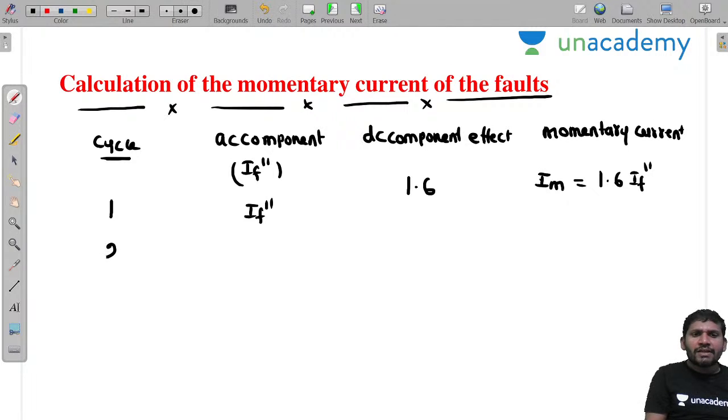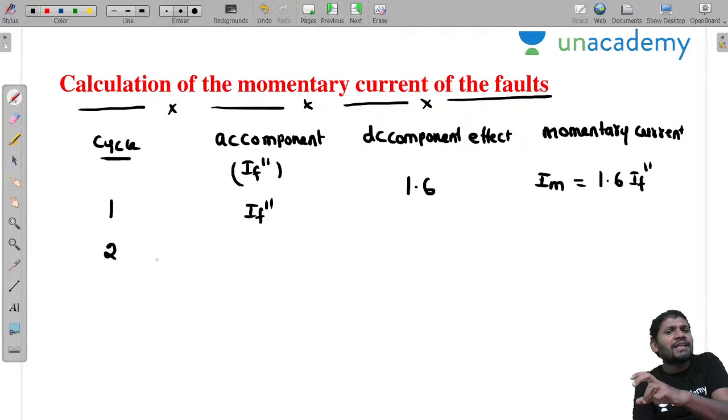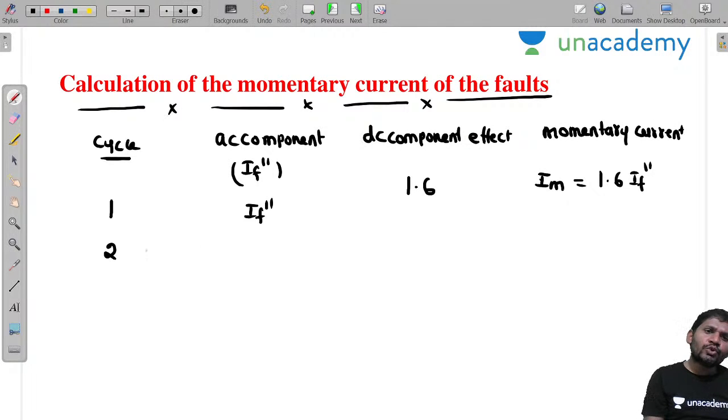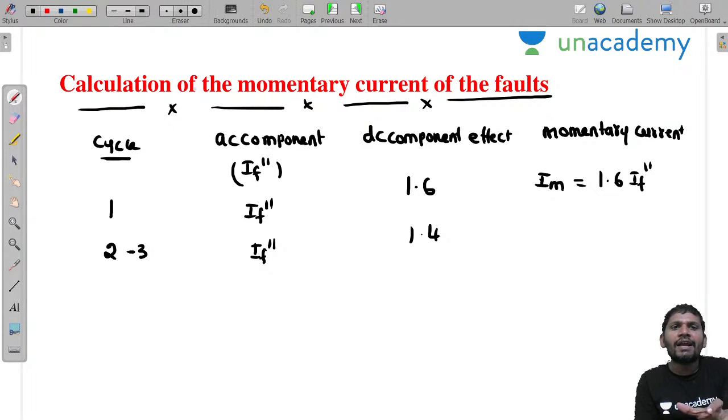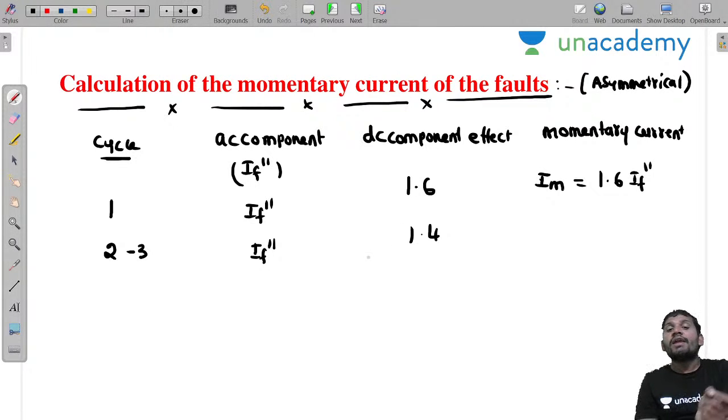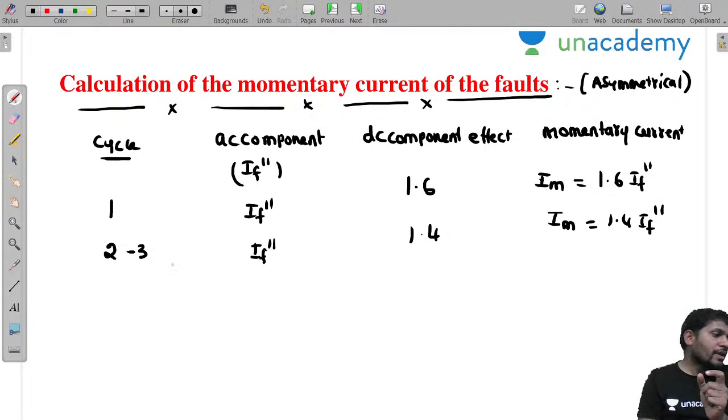But if it is 2 cycles, sir, if the subtransient period extends for more time, then how can we calculate? Then it is 2 to 3 cycles. For 2 to 3 cycles, for IF double dash, we can take the DC effect as 1.4. This is for the asymmetrical waveform, sir. Calculation of the momentary current of the faults for an asymmetrical waveform. If it is 2 to 3 cycles, you multiply by 1.4, so 1.4 into IF.